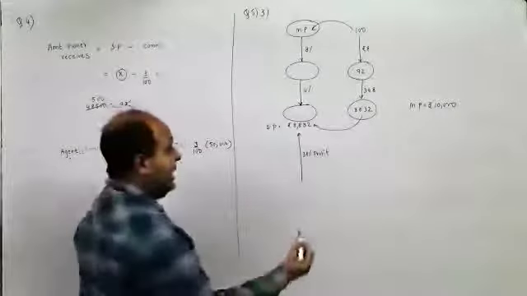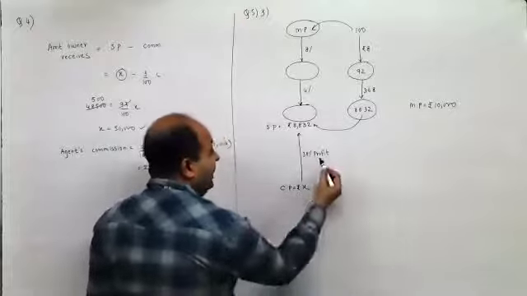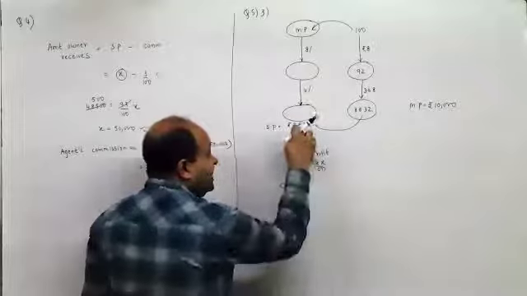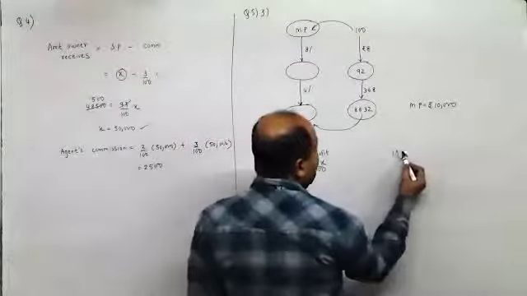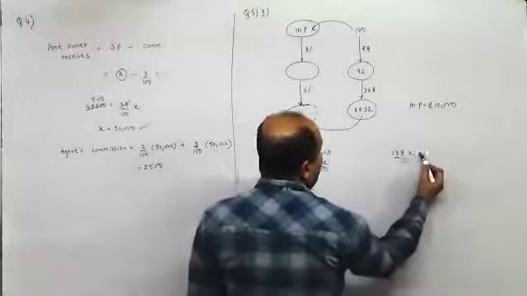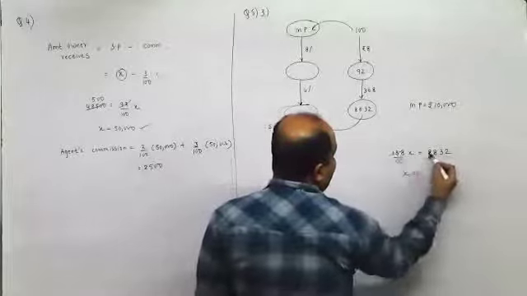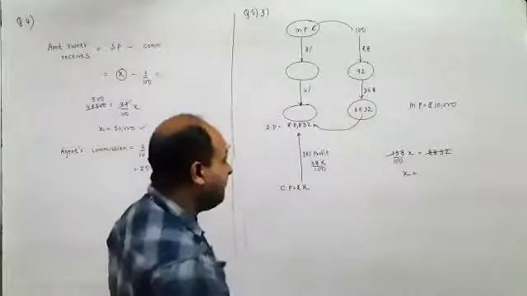So let X be my cost price. I have earned 38%, so 38x upon 100 is my profit. This plus this is 8832. Remember this. So that means 138% of X is 8832. So X would be 8832 divided by 138. What is this on the calculator?